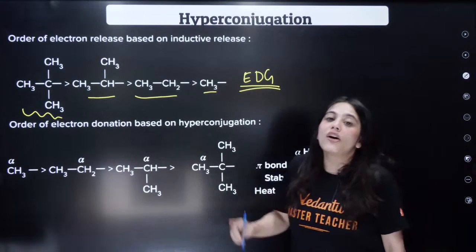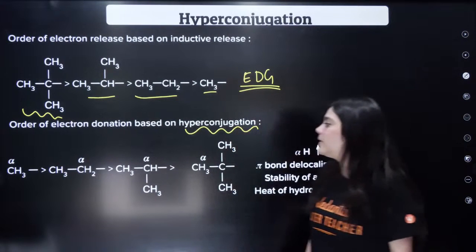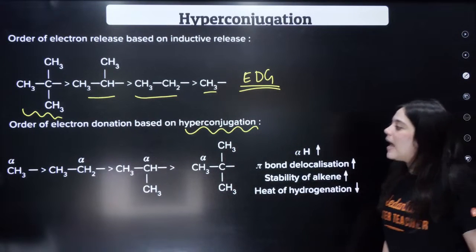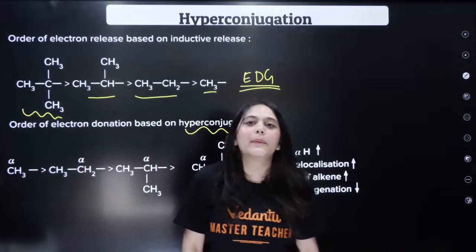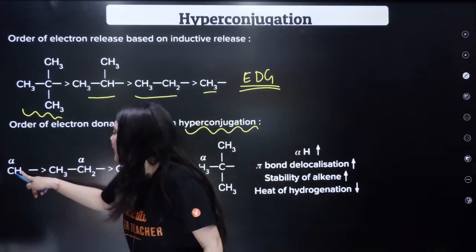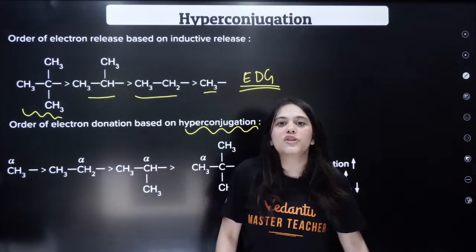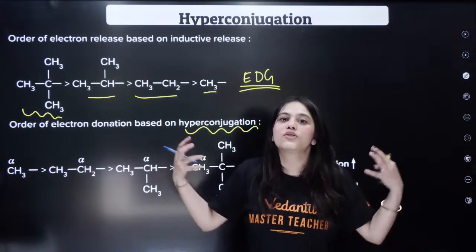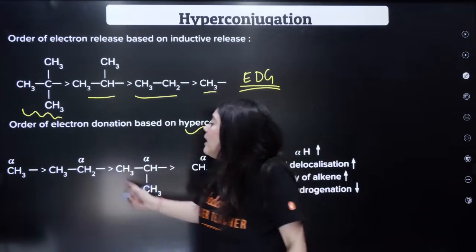But if we talk about the same on the basis of hyperconjugating structures, then what is happening? Your methyl, your alpha carbon, if it has 3 hydrogens attached to it, it will show more hyperconjugating structures. It will be a much more stable compound.